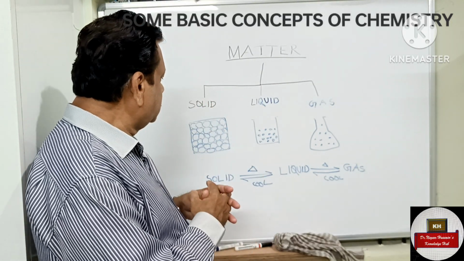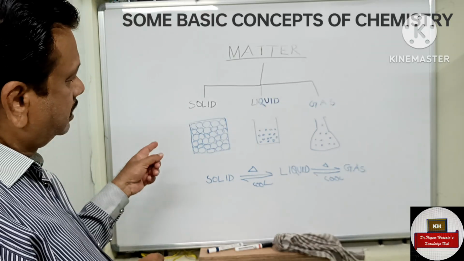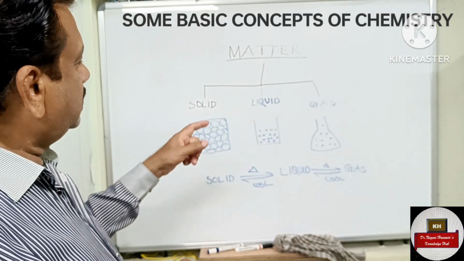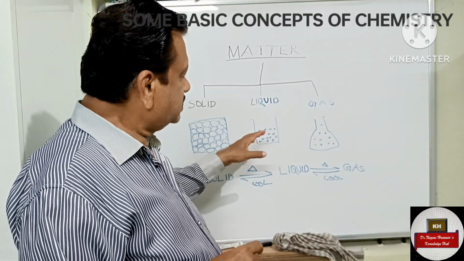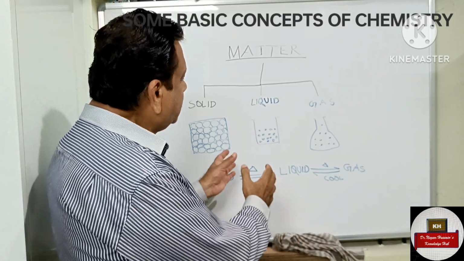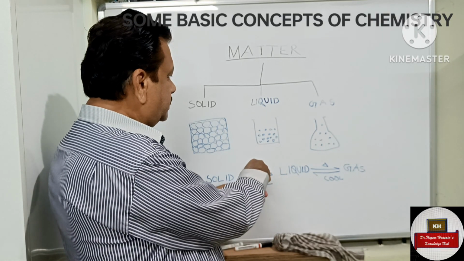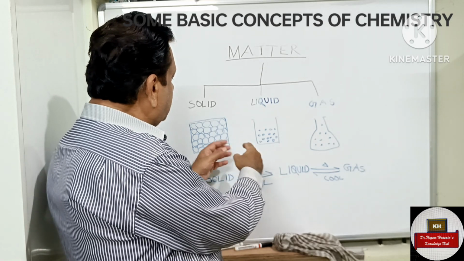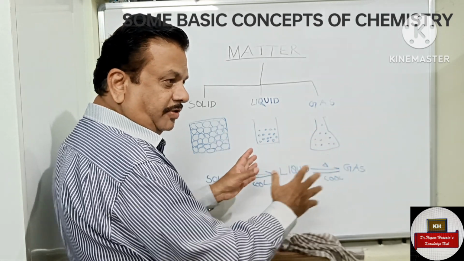They are closely packed, so they have a definite volume and a definite shape. A liquid doesn't have a shape; it has only volume. So it will take the shape of the container in which we put the liquid. And the particles here are not close, compared to solid they are far apart, so they can move freely.